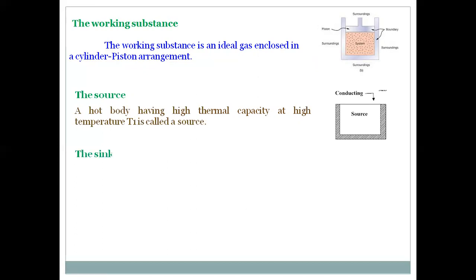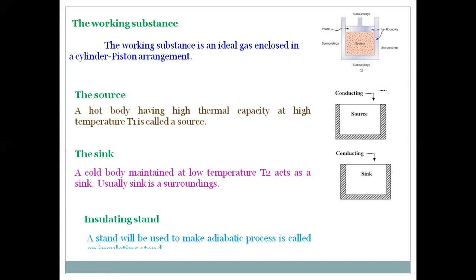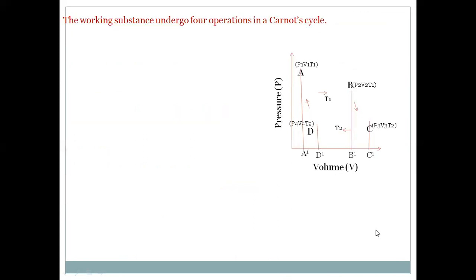The third one is the sink. It is kept at a very low temperature. The sink is, in the ordinary sense, where the waste material is sent out. In this case also, an amount of excess heat from the working substance is rejected to this sink. So it is maintained at low temperature T2. And the fourth one is the insulating stand. It is used to make all adiabatic processes, whether adiabatic expansion or adiabatic compression. We will use this insulating stand, which is made entirely of insulating material.